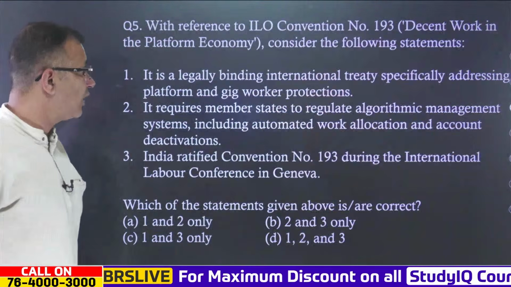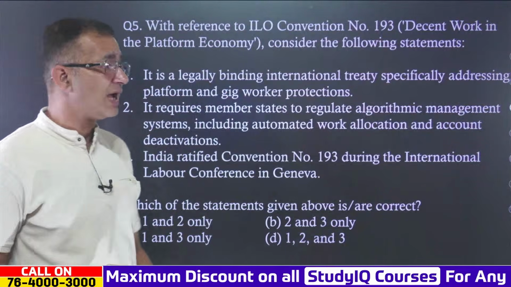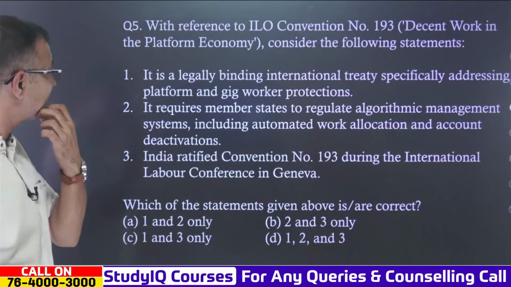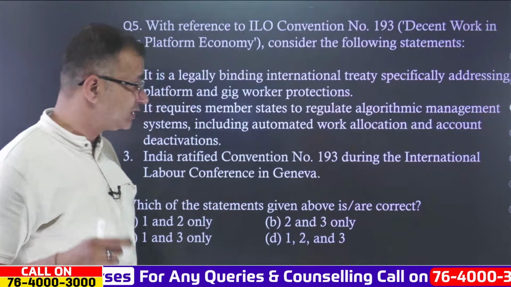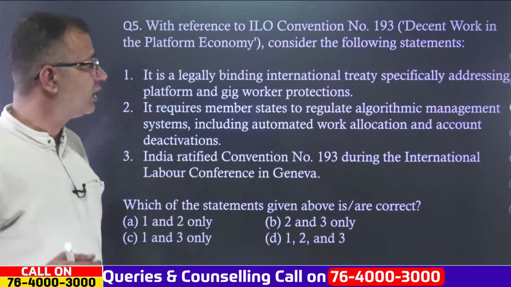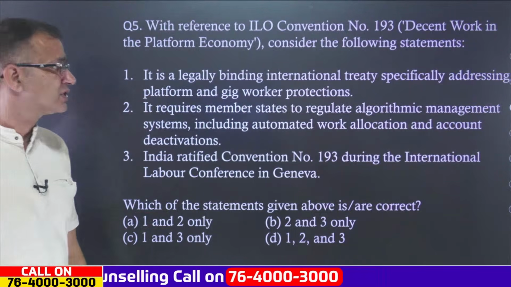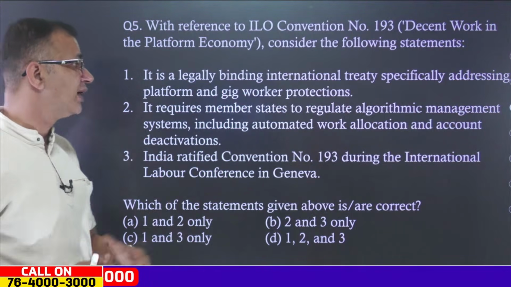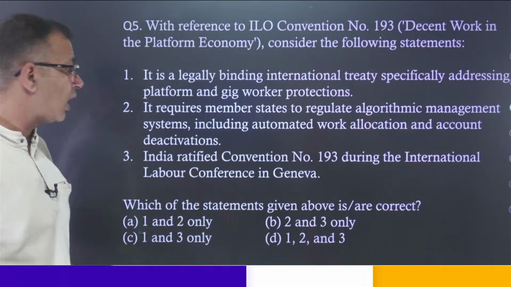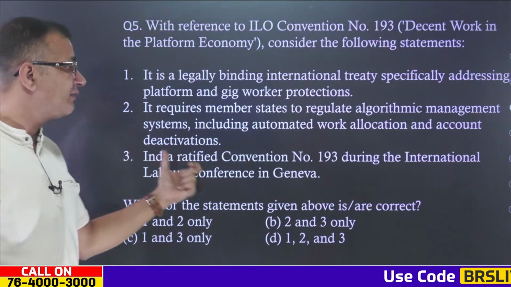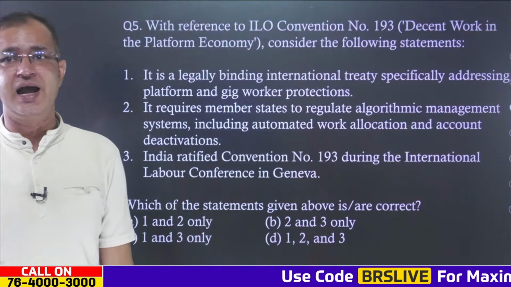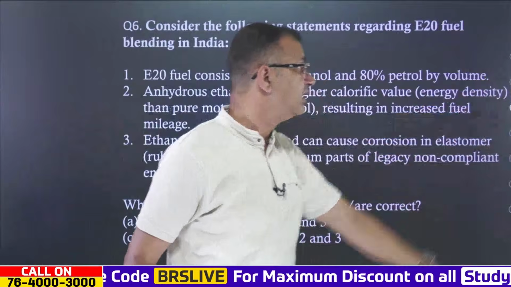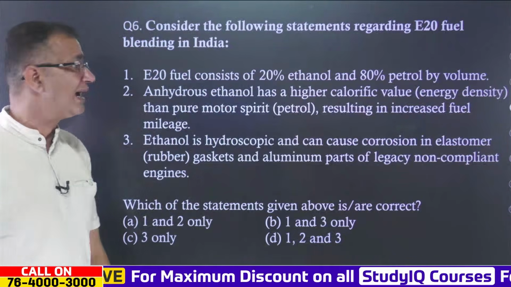Now coming to the next one, with reference to the ILO Convention number 193, you have to consider the following statements. We have the 3 statements. The first one is it is legally binding international treaty specifically addressing the platform and gig worker protections. Second, it requires member states to regulate the algorithmic management system including automated work allocation and the account deactivation. And India ratified Convention number 193 during the International Labour Conference in Geneva. So, write down your answer in the comment.